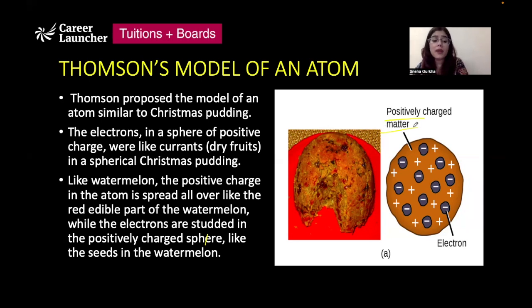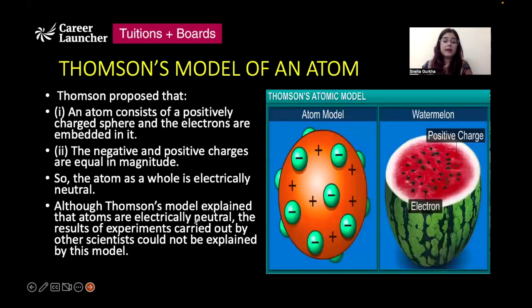और उस पॉजिटिवली चार्ज स्फीयर के ऊपर the electrons are present in the form of dry fruits. This model can also be compared to the model of a watermelon, in which the red part represents the positively charged particles and the negatively charged particles, that are electrons, are present on this sphere or on this red part in the form of the seeds of the watermelon. तो उन्होंने ये सजेस्ट किया कि एक पॉजिटिवली चार्ज स्फीयर है, एक पॉजिटिवली चार्ज एरिया है, रीजन है, जिसके ऊपर जो नेगेटिव चार्जेस हैं ये प्रेजेंट हैं, embedded हैं या scattered हैं.